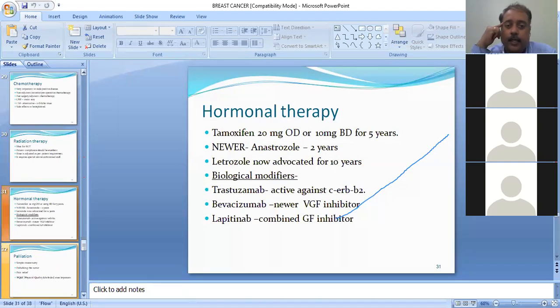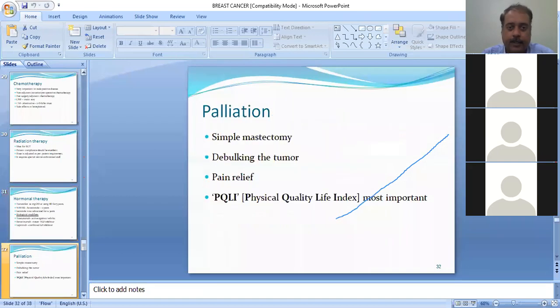Now, there are certain biological modifiers one needs to understand. That is trastuzumab. It is active against the CERBB2 gene. Then there is bevacizumab. It is a newer vascular growth factor inhibitor drug, and lapatinib. That is a combined growth factor inhibitor. So these are the newer hormonal therapy options. However, these will depend on the individual patient. Okay, this is mainly what I have prepared in a PPT for writing LAQ. But for exam, for practicals as such, you choose wisely what is best suited for your individual patient.